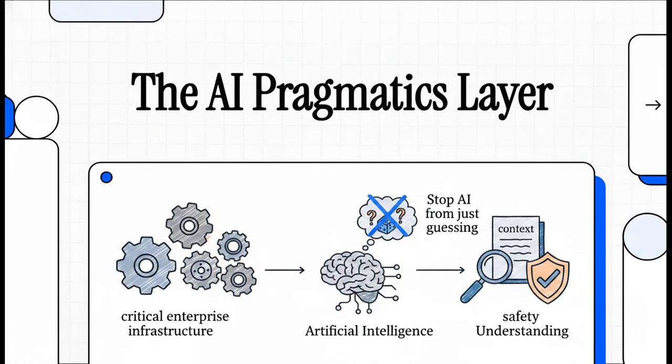Let's jump right into today's explainer, because we are tackling one of the most complex, high-stakes challenges in modern tech: integrating AI into critical enterprise infrastructure. We're going to be digging into a newly developed white paper that breaks down the Solveforce AI Pragmatics Layer. Basically, it's a brilliant deep dive into how we can finally stop AI from just making wild guesses and actually get it to understand the real-world context of its actions.